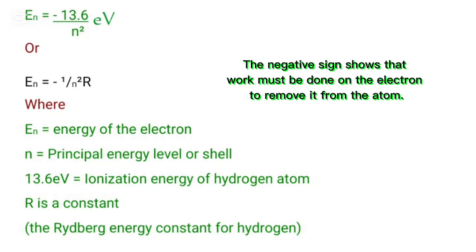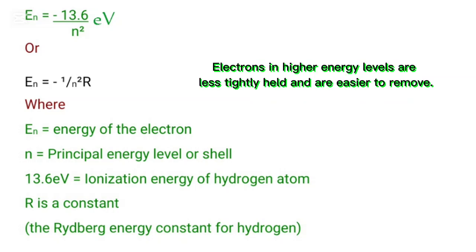The negative sign shows that work must be done on the electron to remove it from the atom. Electrons in higher energy levels are less tightly held and are easier to remove.